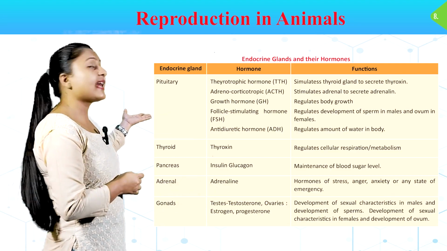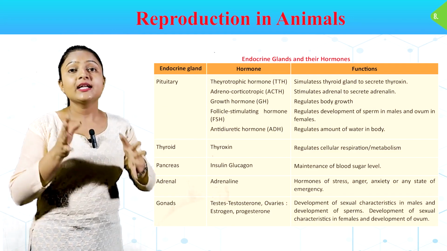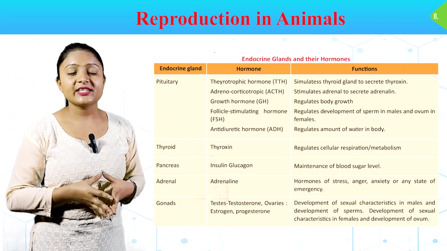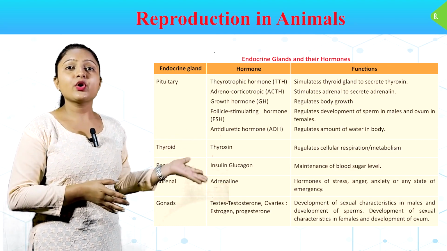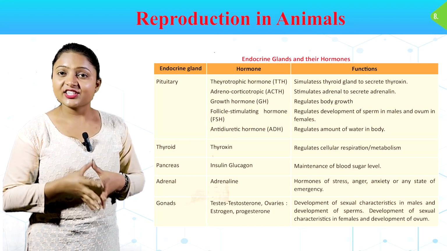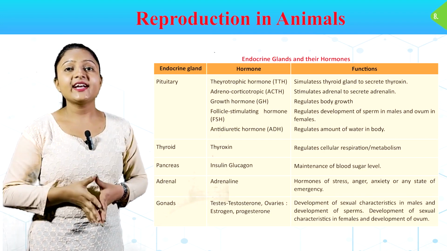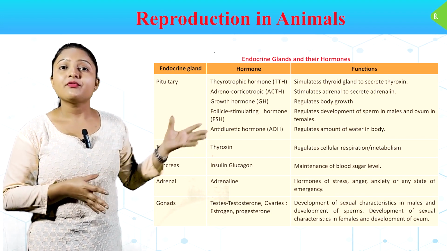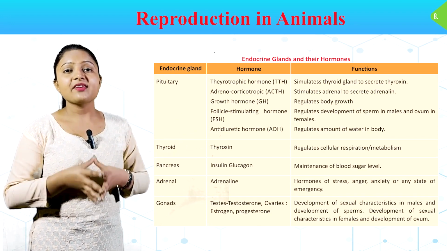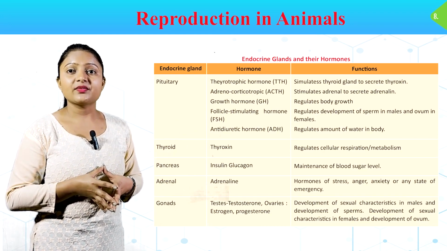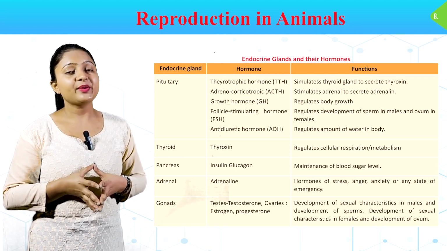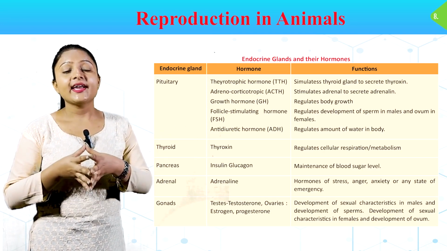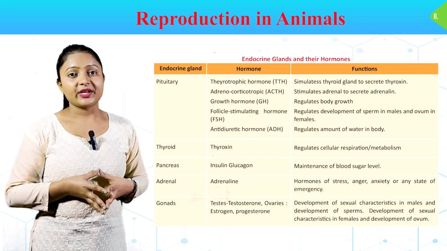Let's see. Endocrine gland, pituitary hormone. Thyrotropic hormone, TTH, stimulates thyroid gland to secrete thyroxine. Adrenocorticotropic hormone, ACTH, stimulates adrenal to secrete adrenaline. Growth hormone, GH, regulates body growth. Follicle stimulating hormone, FSH, regulates development of sperm in males and ovum in females. Antidiuretic hormone, ADH, regulates amount of water in body.